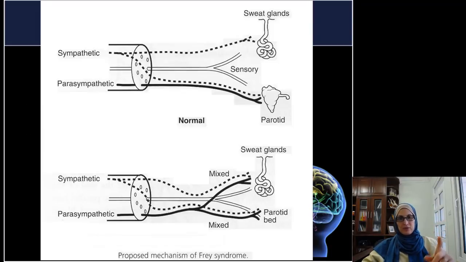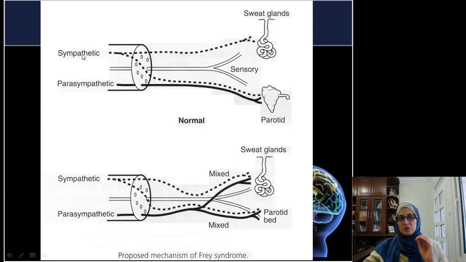This image shows what is wrong. This is the normal innervation. We have the sympathetic nerves that supply the sweat glands and the parotid. We have the parasympathetic that supplies the parotid. As we are eating, the parasympathetic stimulation is needed, and the parotid will produce lots of saliva, while in sympathetic stimulation there is excessive sweating and a decrease in the parotid stimulation.